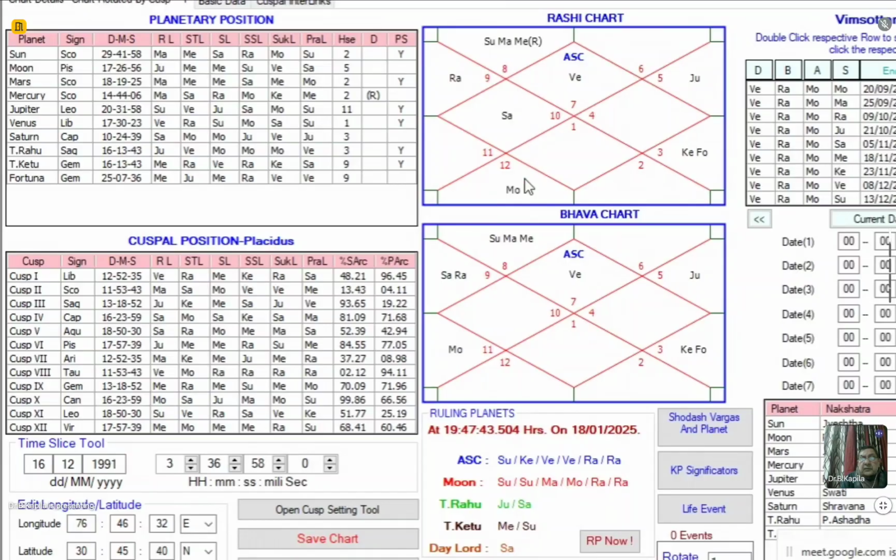Now, if the first house, seventh house, sixth house, and 12th house appear, then it means there is no marriage, because neither the first house ascendant is accepting the marriage to happen. He may refuse the marriage, and at the same time, the partner of the ascendant, that is the seventh house, by virtue of